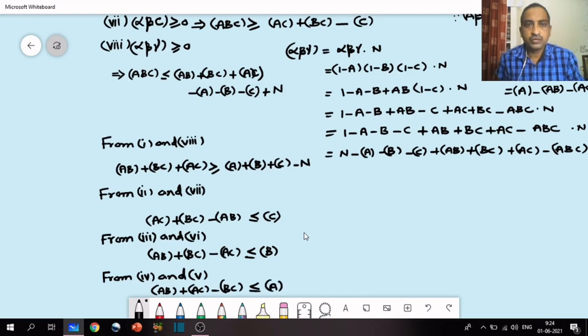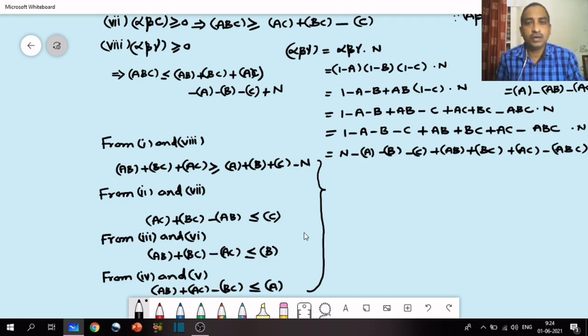So now we are getting the condition from 1 and 8, from 2 and 7, from 3 and 6, and from 4 and 5. So you need not test whether all ultimate class frequencies are positive or not.